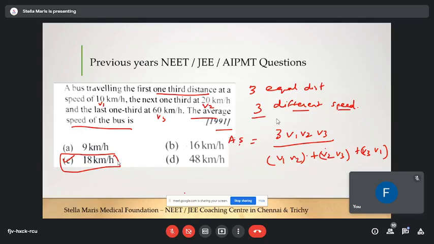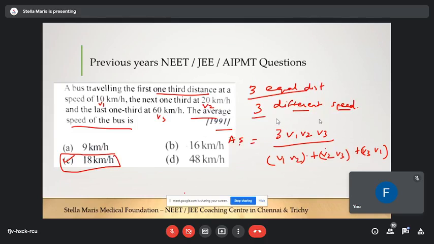But just keep this formula in mind, because you may come across tricky questions like the one we have seen, where they give a distance of 200 meters. For questions with three equal distances and three different speeds, you cannot just calculate average speed as total distance by total time taken.